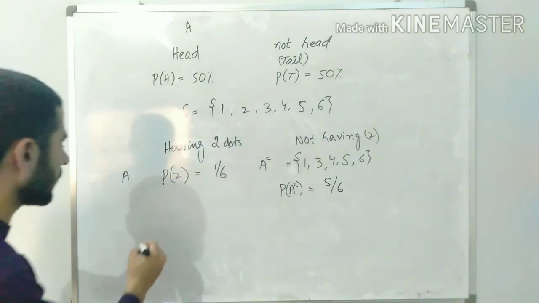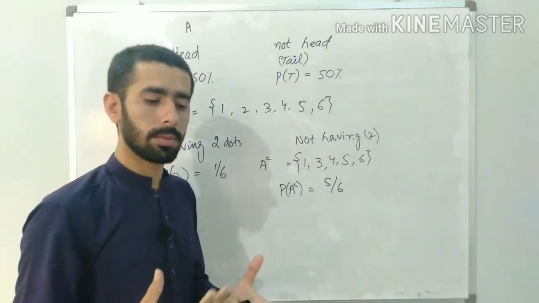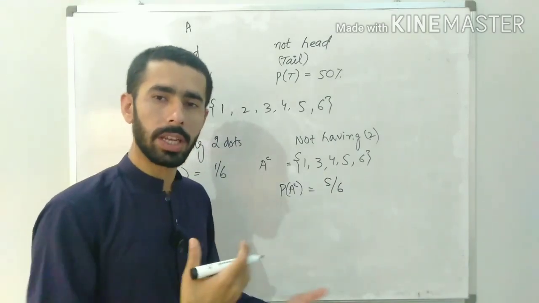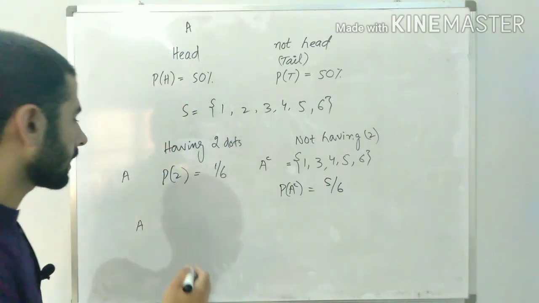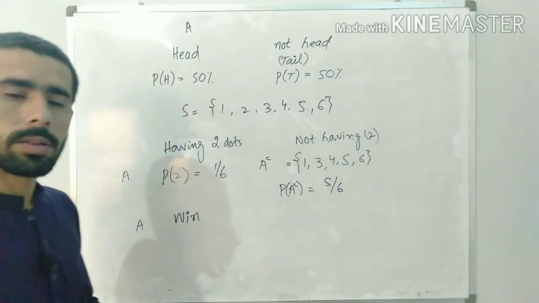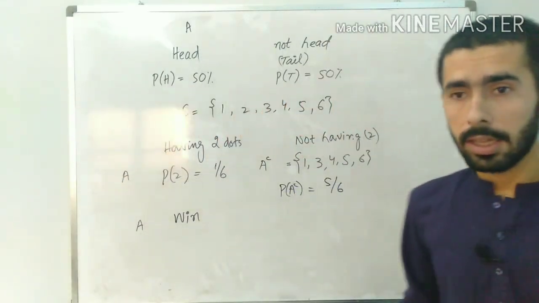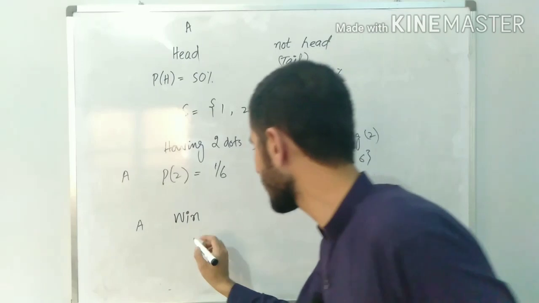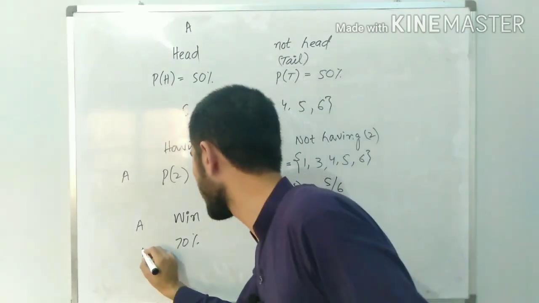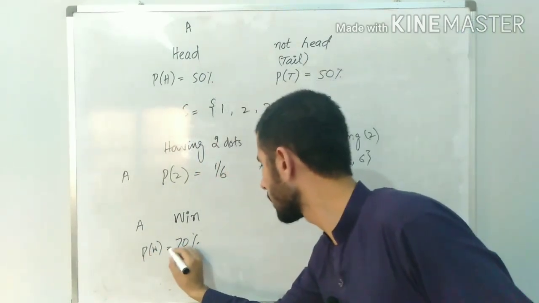Similarly, say I am assigning probability to Pakistan's win and lose situation. Winning of Pakistan is my favorable event, and I say there are 70% chances for Pakistan to win, so the probability of win is 70%.